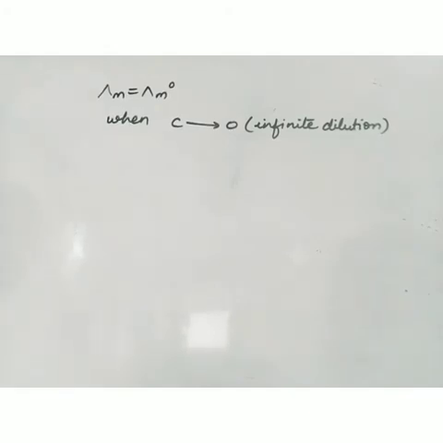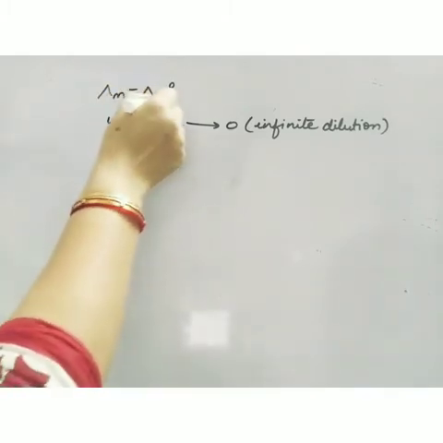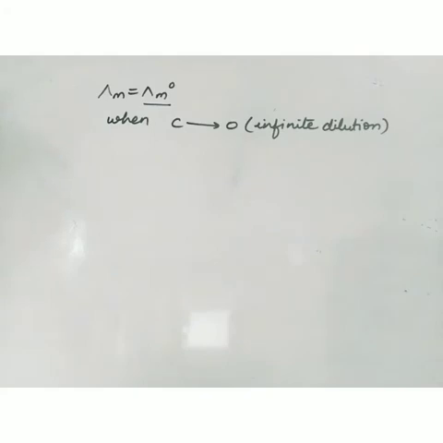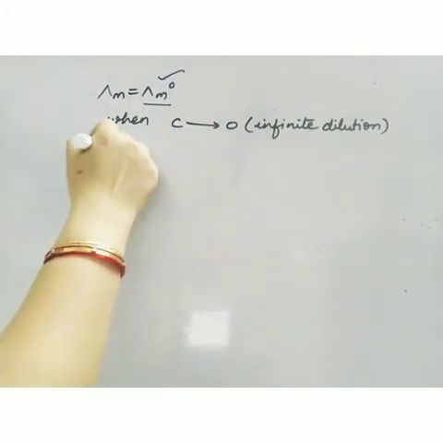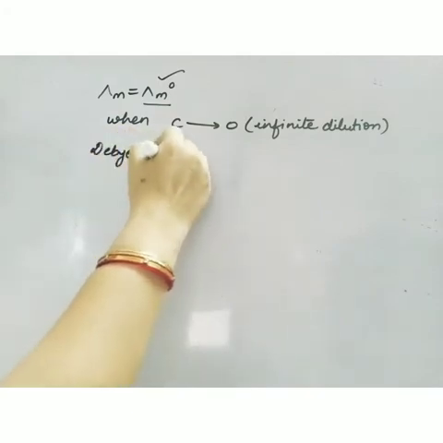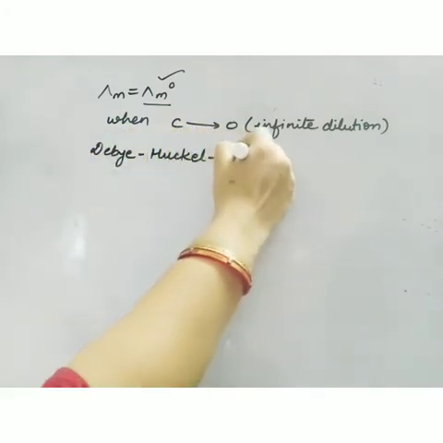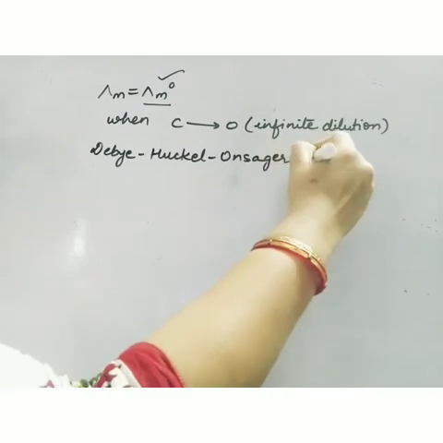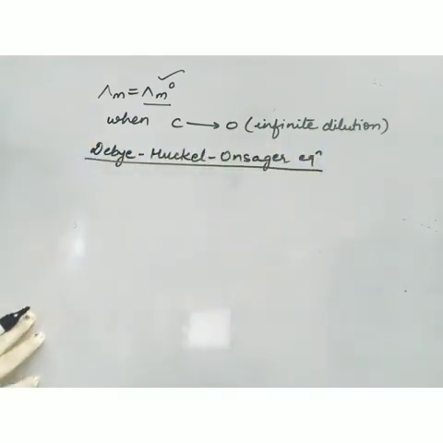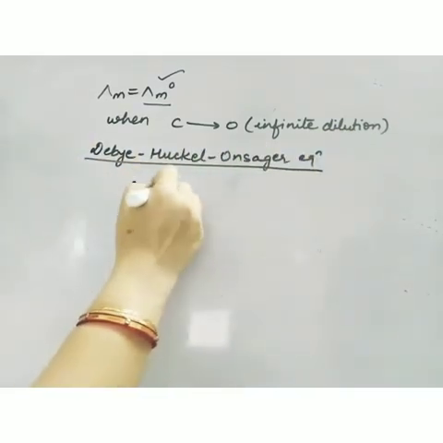Now the next thing is how to find out the value of this lambda m naught, because this is a constant value for a particular solution. So how to find out this value? We can determine it by an equation known as the Debye-Huckel-Onsager equation. And what is this equation? This equation is this.